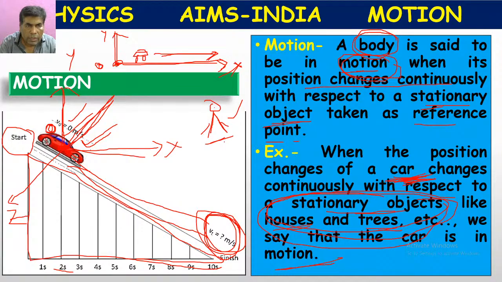So according to this reference frame, or this reference point, it is moving forward. Here, reference frame means the frame attached to either the object or the observer.